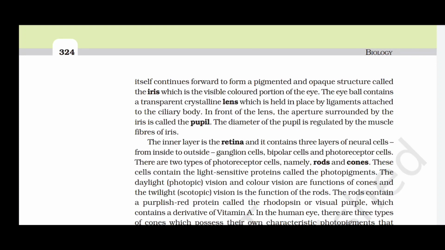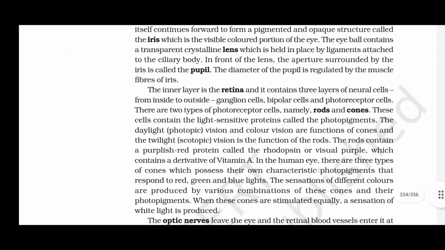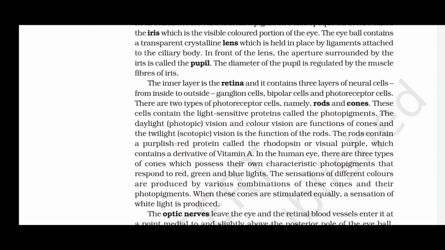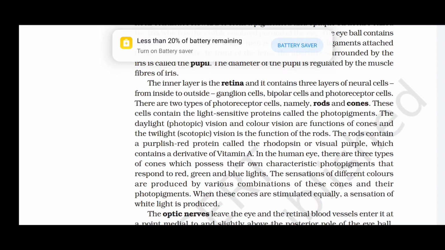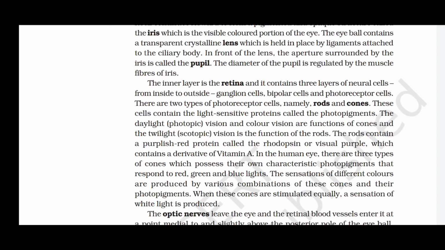The inner layer is the retina, and it contains three layers of neural cells from inside to outside: ganglion cells, bipolar cells, and photoreceptor cells. There are two types of photoreceptor cells, namely rods and cones. These cells contain light-sensitive proteins called photopigments. Daylight, photopic vision and color vision are functions of the cones, and twilight scotopic vision is a function of the rods.